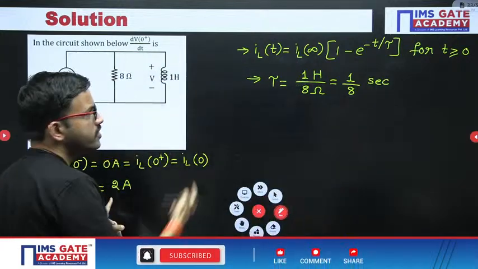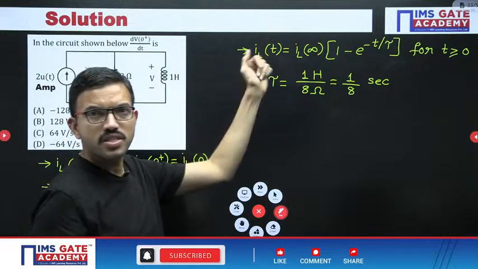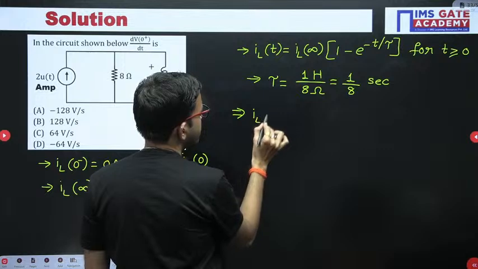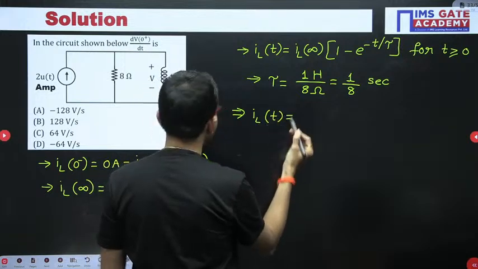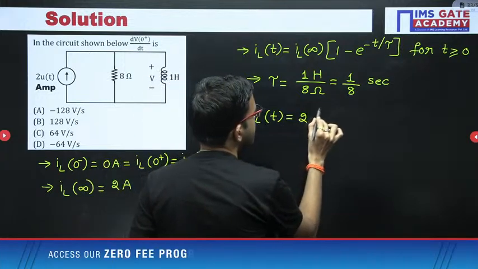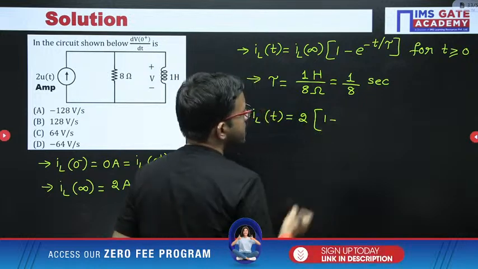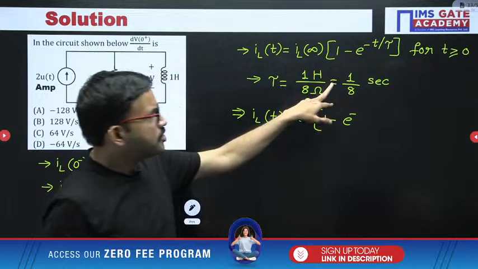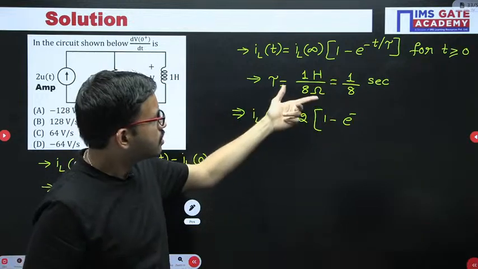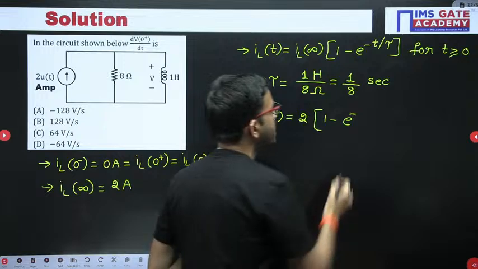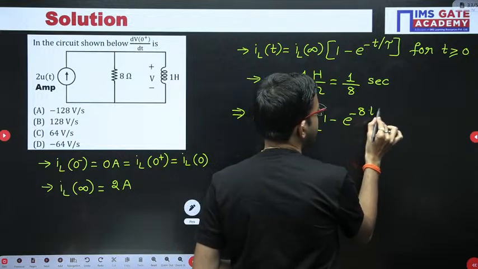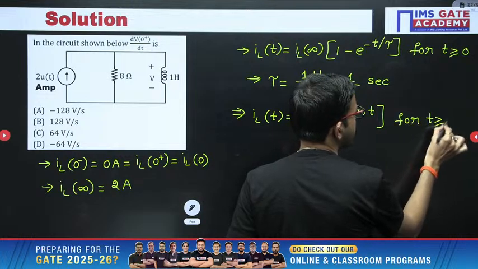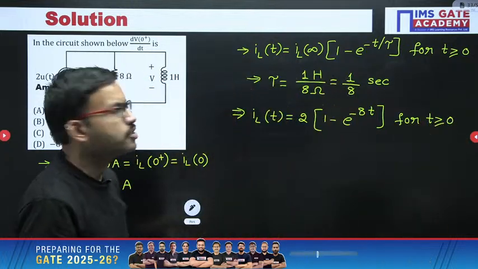Now you have IL of infinity and the tau value, so you can substitute in this expression. IL of t equal to IL of infinity, that is 2 ampere, into 1 minus e power minus t by tau. Here tau value is 1 by 8, so 1 by tau is nothing but 8. So directly I am writing 8, for t greater than or equal to 0. I hope it is clear for everyone up to this step.